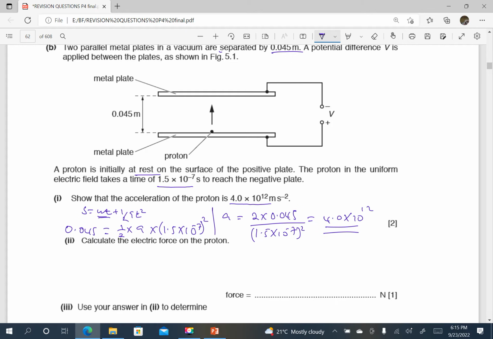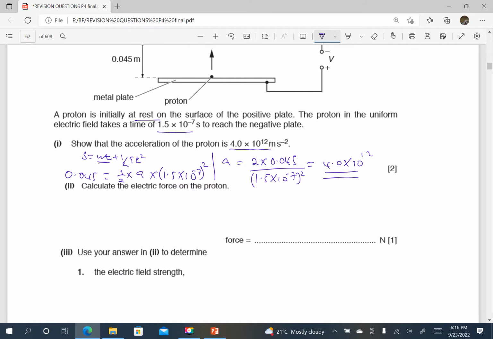Part 2, calculate the electric force on the proton. We know that force is equal to charge times electric field strength, or alternatively, this could be mass times acceleration. It is a proton. The mass of a proton is 1.67 times 10 power negative 27, then times the acceleration, which is 4.0 times 10 power 12.